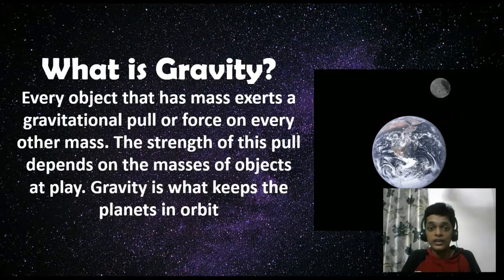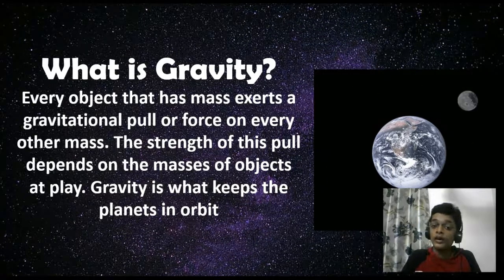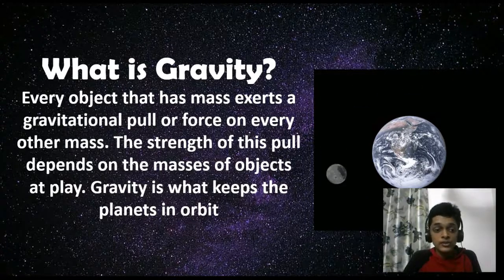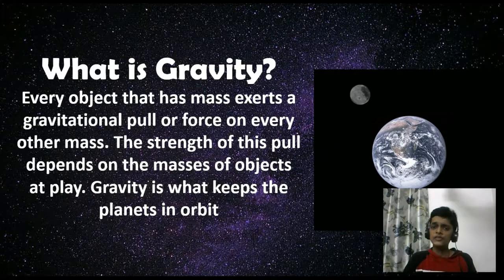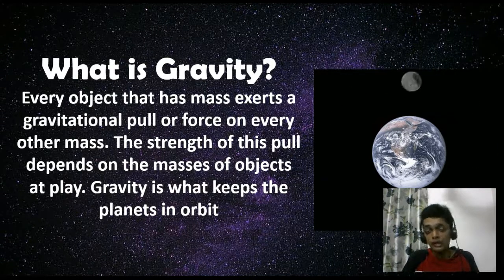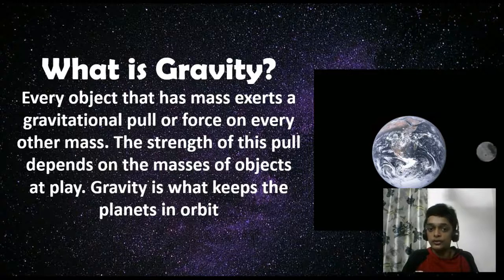We all know that there are many objects in the universe, and those objects which have a mass will exert gravitational force, whether it be big or small. And this force acts on every other object in the universe that has mass. The strength of this pull depends on the masses of the objects at play. Now, the mass of the object is directly proportional to the gravitational force. So the bigger the object, having bigger mass, the bigger the gravitational force it has.